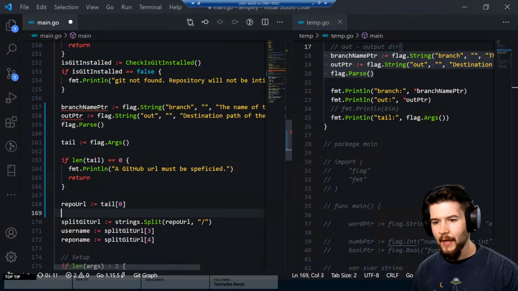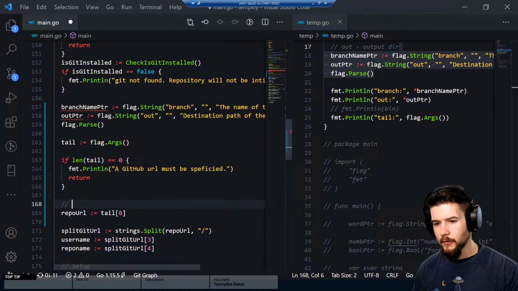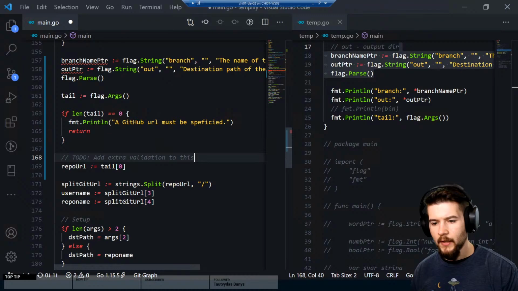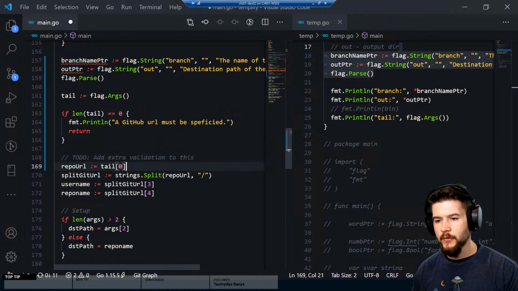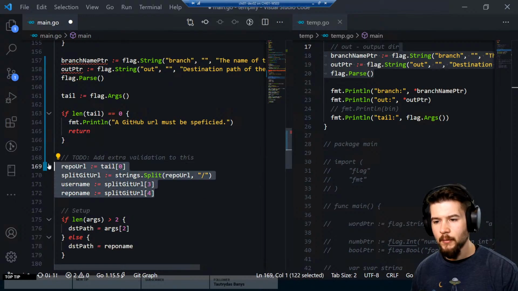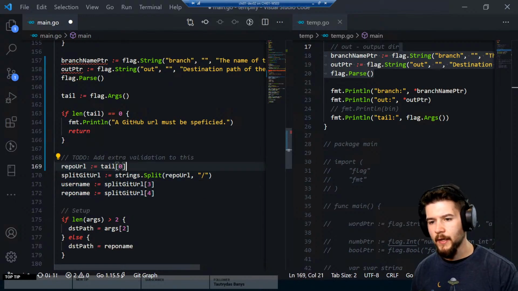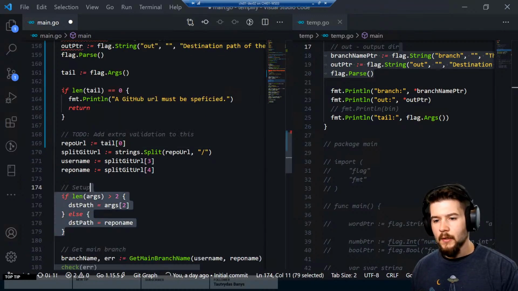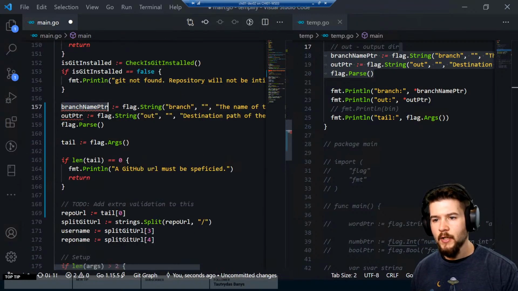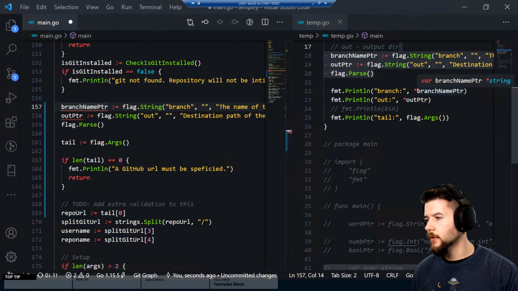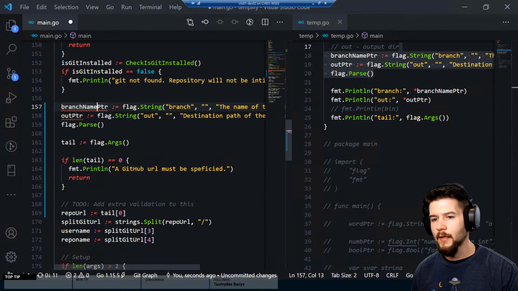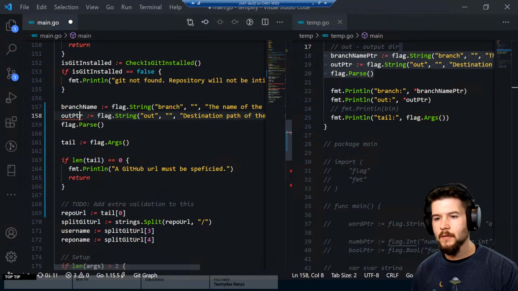I probably will need to add, I'm going to say also to do, add extra validation to this, because I want to come back and I actually want to do that. Repo URL, this all is fine. So this splits up the username and everything from the repository, so I need all that. All right, so that takes care of that. So branch name pointer, what is that? That's a string, yeah. So I don't even really need to do that.